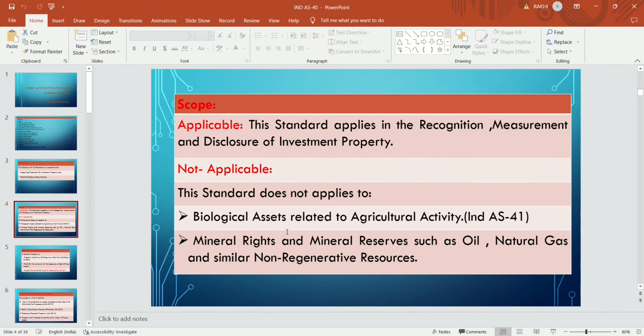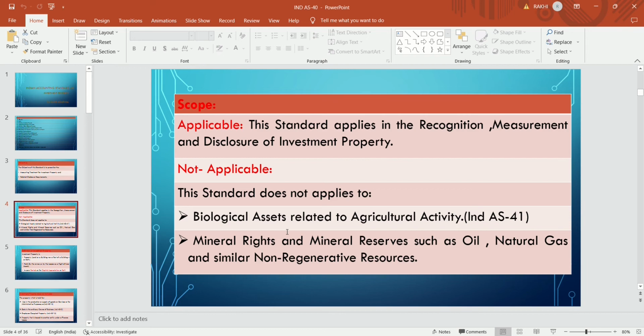Scope part: this standard applies to the recognition, measurement and disclosures of investment property. Investment property means only land and building are covered under this standard, the land and building which is used for renting purpose and for capital appreciation. Then that land and building is covered under this standard. If the land and building is used for any other purpose, not for earning rent, not for capital appreciation, then there is a separate standard for that.